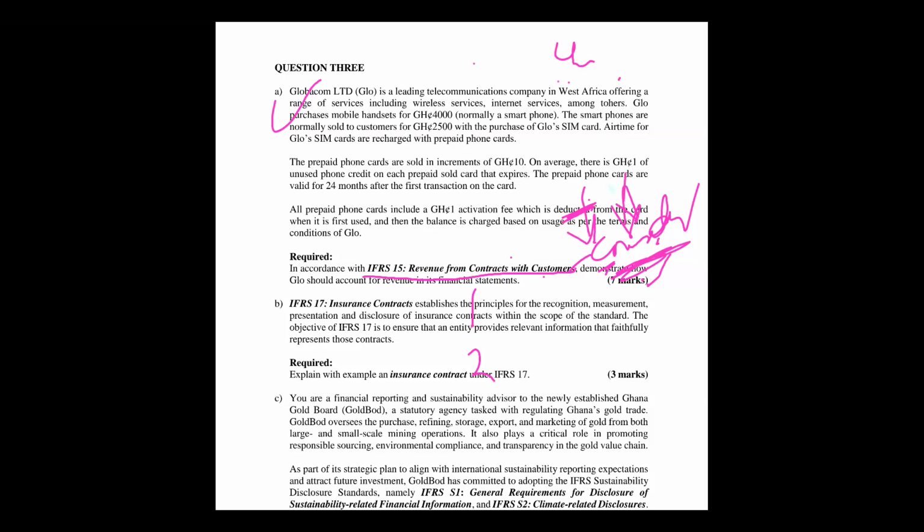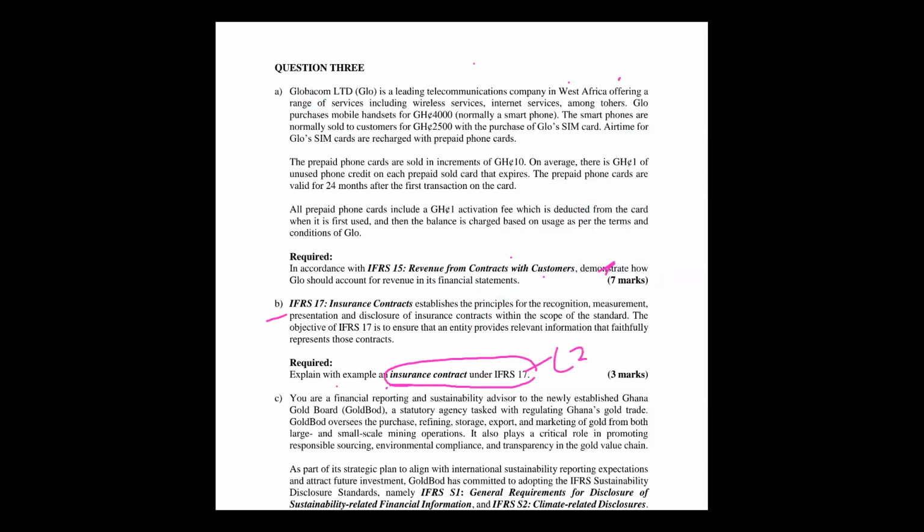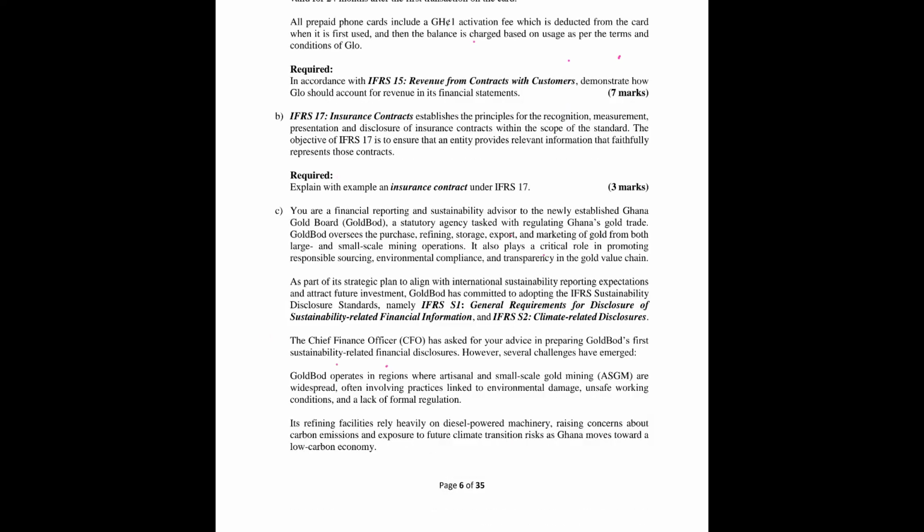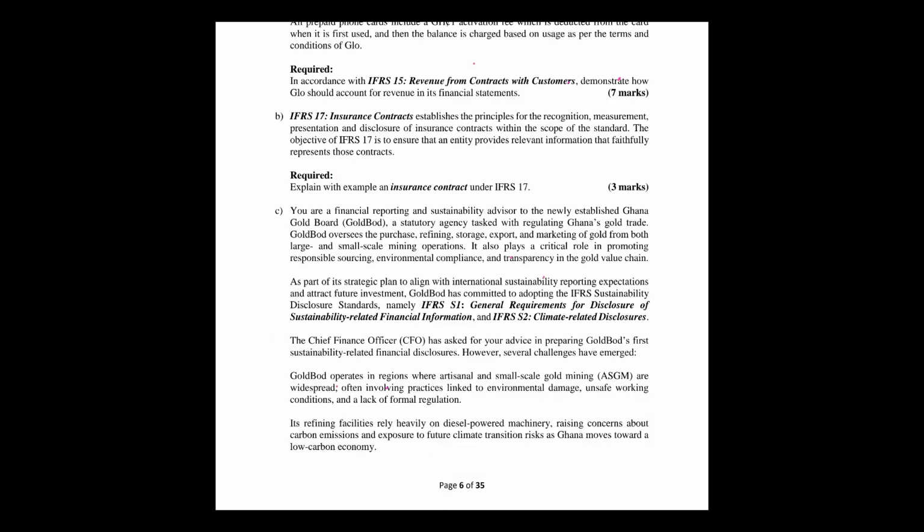So that is an approach as to how we can go about such a question. If you read the requirements first, then we go to the B. It says explain with an example an insurance contract at IFRS 17. This is another standard. This is also a level 2 standard, IFRS 17.